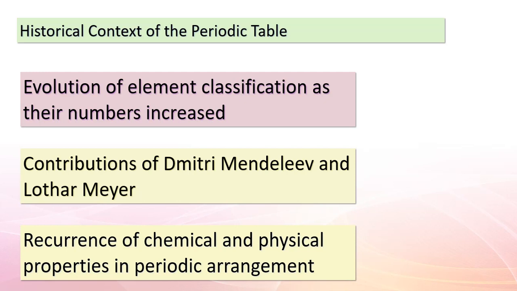When elements are arranged based on increasing atomic weight, similar chemical and physical properties tend to repeat periodically. What's intriguing is that during their time, atomic numbers were not yet known. Nevertheless, atomic weights generally increased with higher atomic numbers, allowing both Mendeleev and Meyer to arrange elements in a sequence that, by fortunate coincidence, closely resembled the correct order.